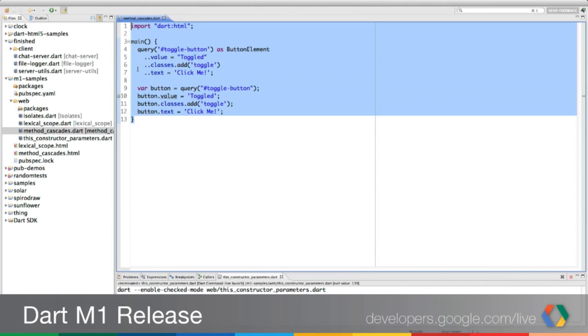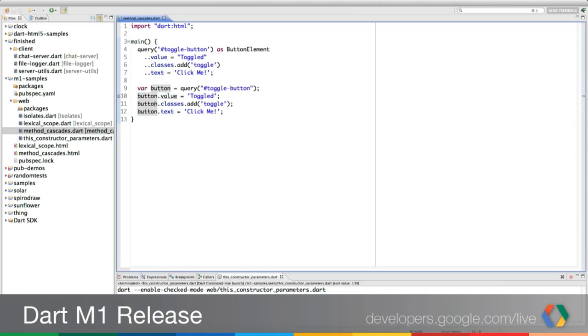And you're right, so Gilad mentioned saving a couple of keystrokes. In the bottom example you see, I repeat button.value, button.classes, button.text. Seems a little repetitive to me.